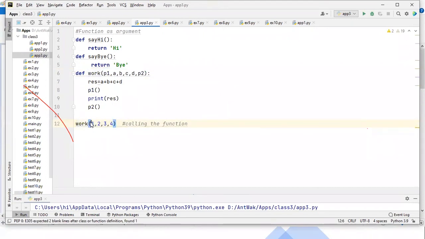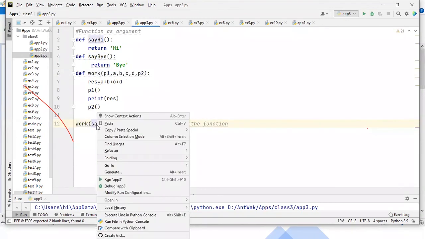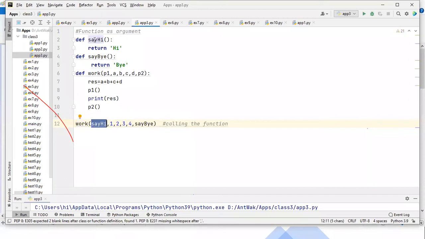First argument I'm passing is the say hi function. And the second, third, fourth arguments as usual. And the last argument I am passing is the say by function. This is the calling function and this is the called function. Now say hi is nothing but a function name and it has some address. The previous program I have shown you. That address we are passing to P1. Here you can see the say hi address is given to P1. Similarly, the say by address is given to P2.